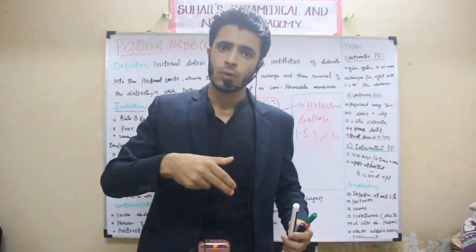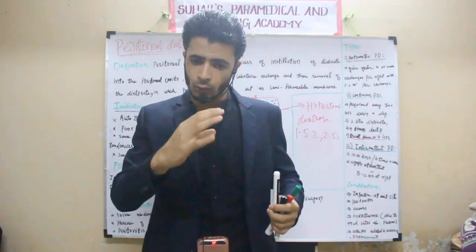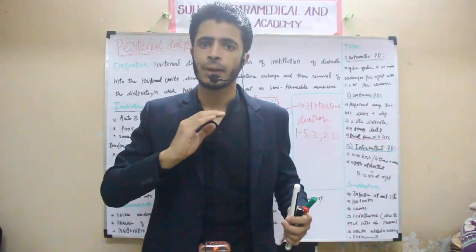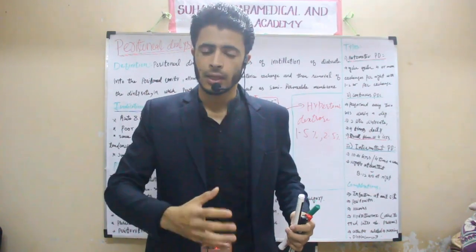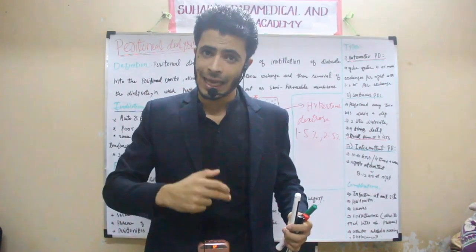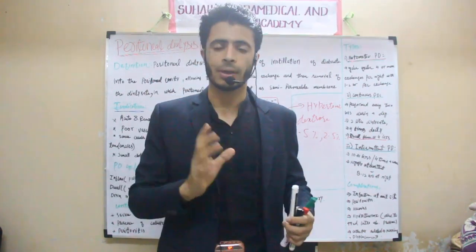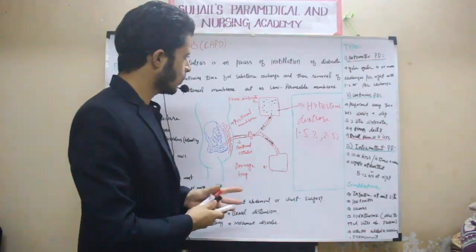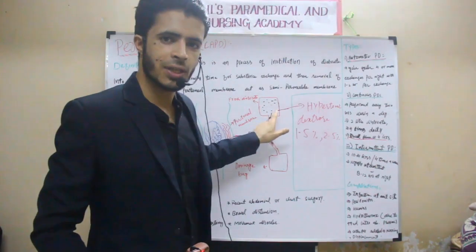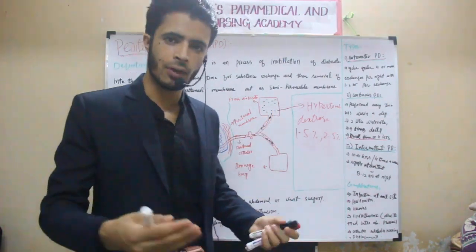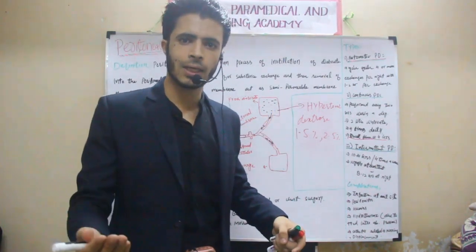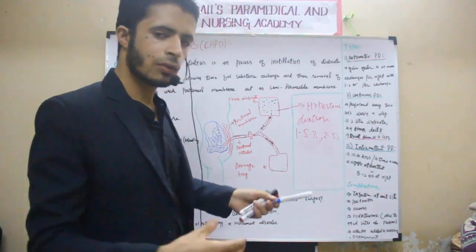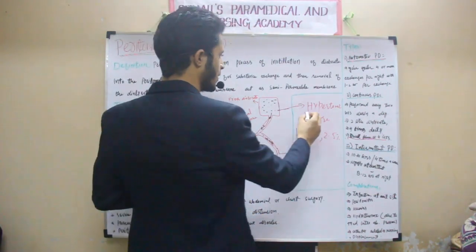And inside the peritoneal fluid, what are we going to do? The peritoneal cavity is surrounded by the peritoneum, the peritoneal membrane. The peritoneal membrane will act here as a semi-permeable membrane. Remember, I will explain the peritoneal membrane by the diagram. See, what we are going to do: this is the fresh dialysate. I had already recorded this lecture, but due to technical issues it was not recorded, so that's why I have already written it here.